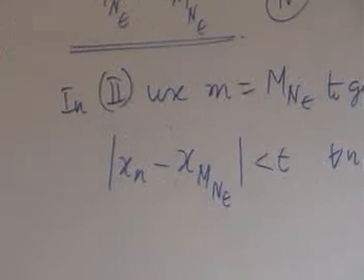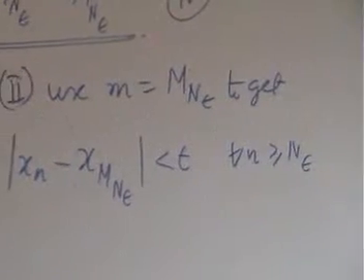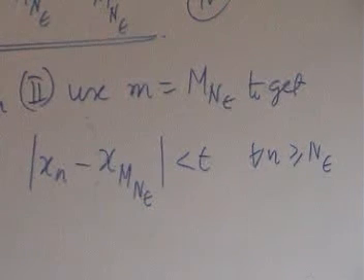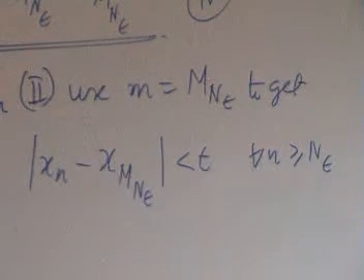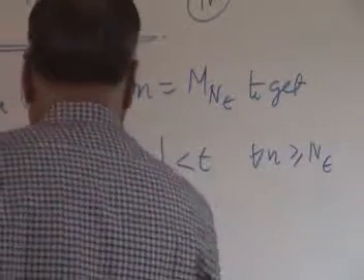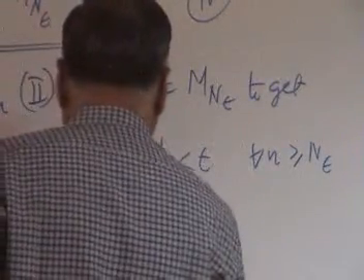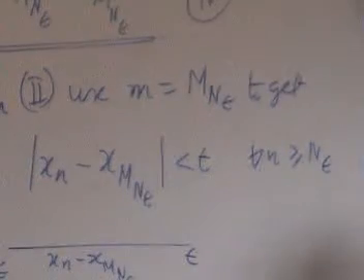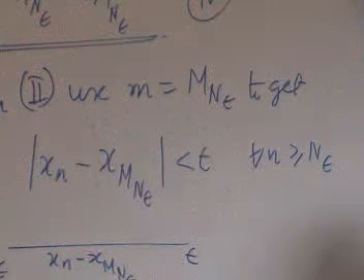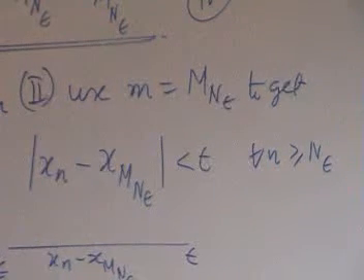Is that clear? Because 2 is valid whenever I choose n and m beyond the N epsilon stage. So in particular, if I choose m equal to capital M epsilon, it is already beyond the N epsilon stage, so it must be valid. Now once again, this says x_n minus x_M_epsilon, so what does that say? x_n is greater than x_M_epsilon minus epsilon, right?